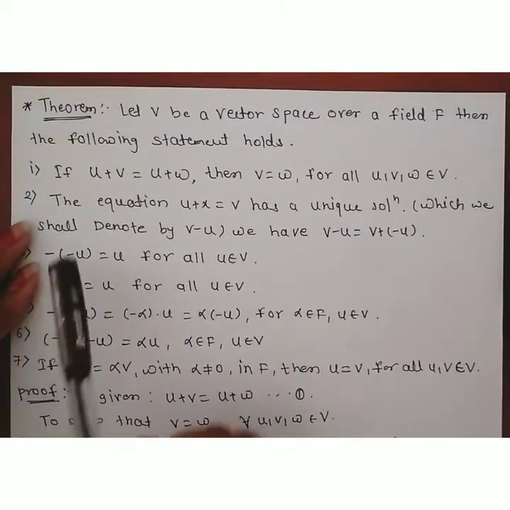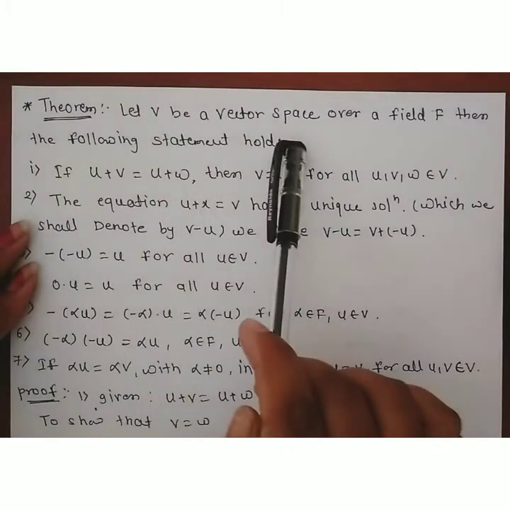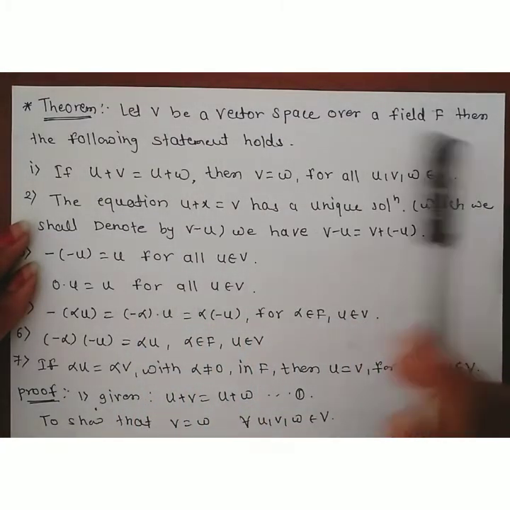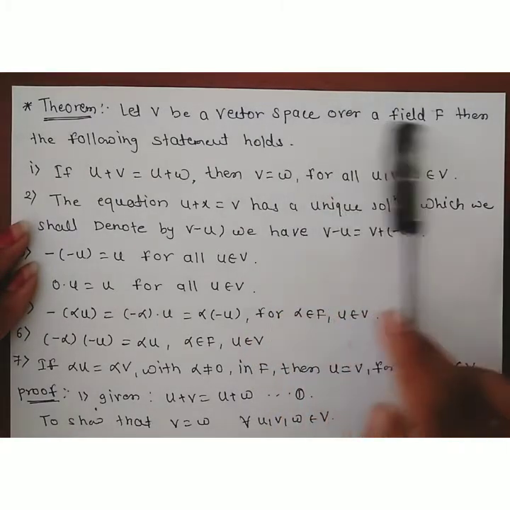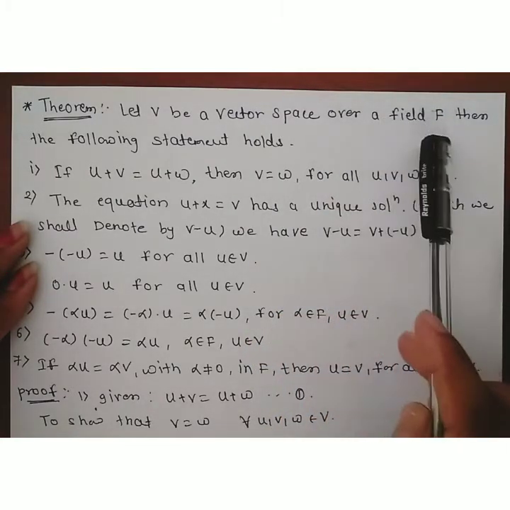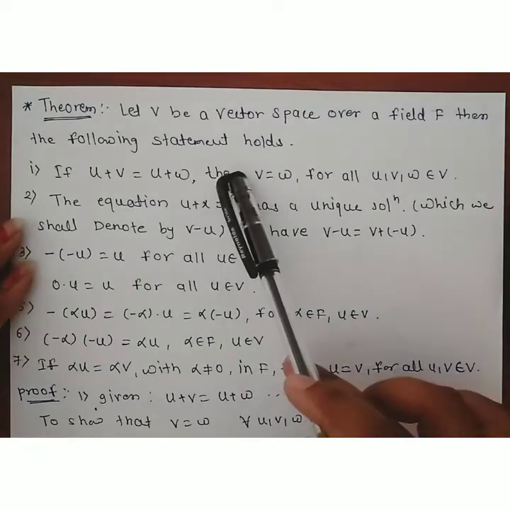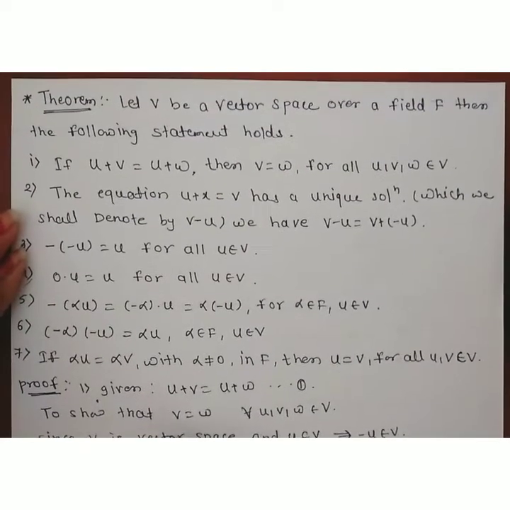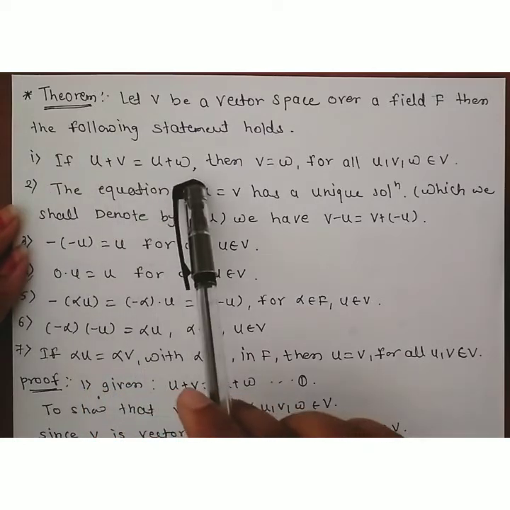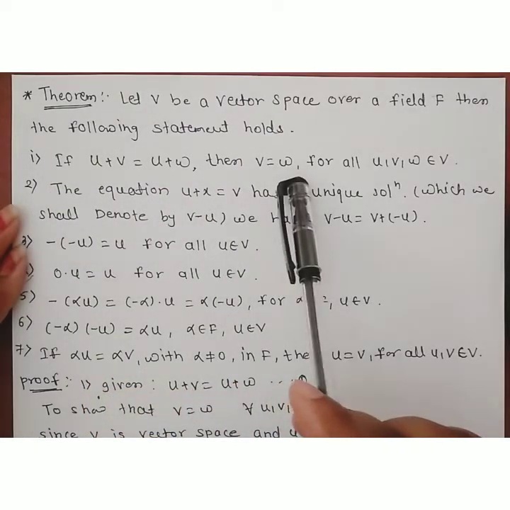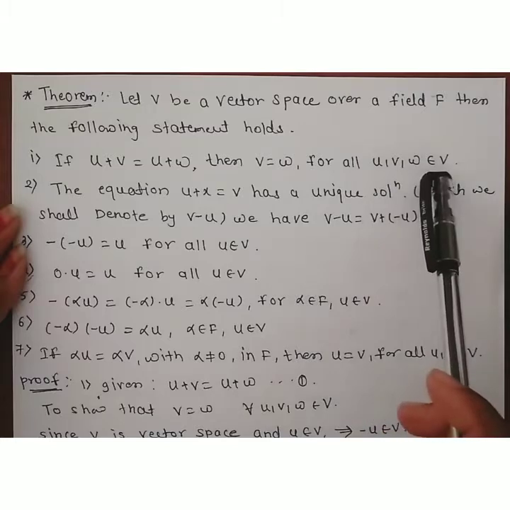The theorem statement is: let V be a vector space over the field F, then the following statements hold. The first statement is, if u plus v is equal to u plus w, then v is equal to w, for all u, v, w belonging to V.